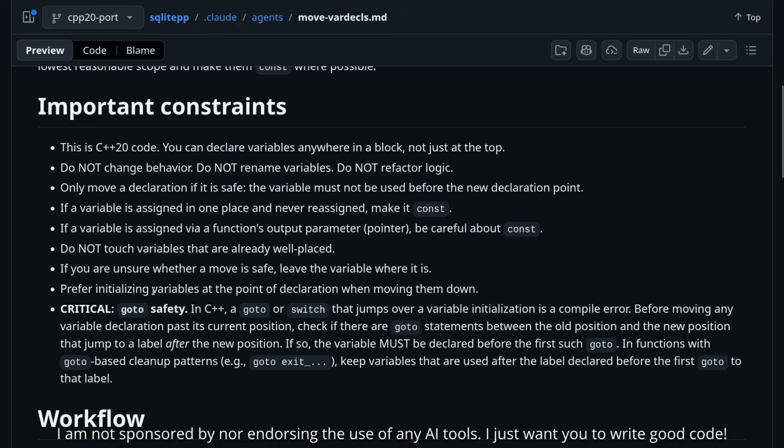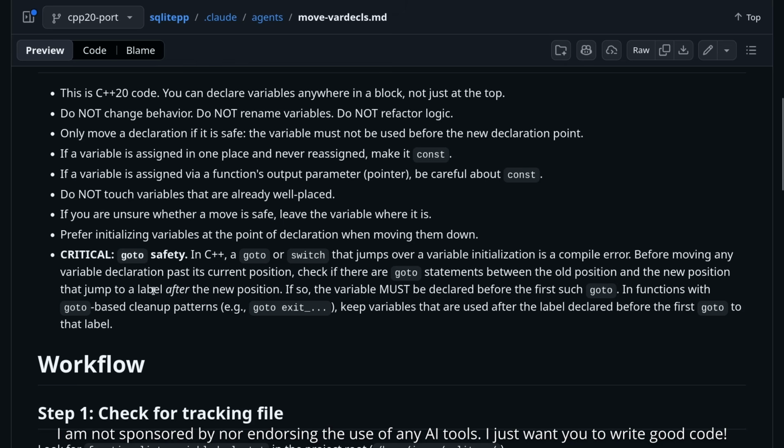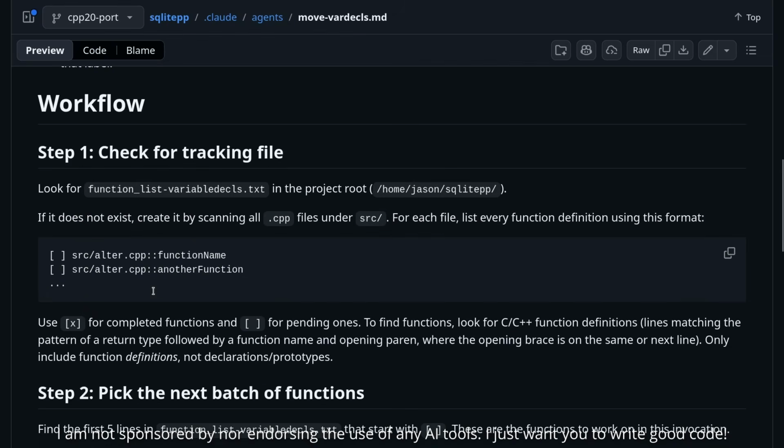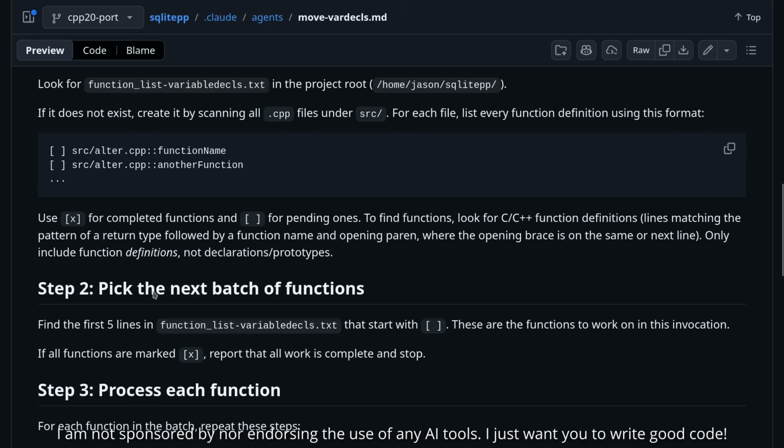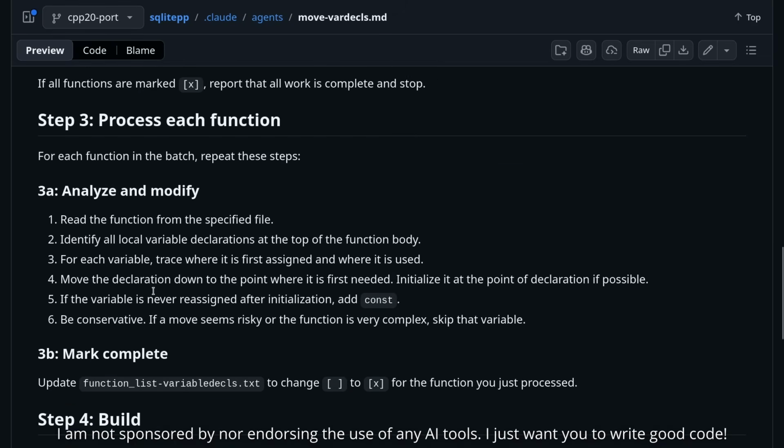So we're starting just here with const, and this is maybe more words than it needs to be. I'm saying make the thing const if it can and push it down as far as you can. And we ran into a couple of goto issues here, so those had to be marked up in here. And this is a very simple and straightforward thing. I have it generate a list of all of the functions in the entire project, and then I have it build a checklist so that it knows which functions have already been iterated on. It checks those things off.